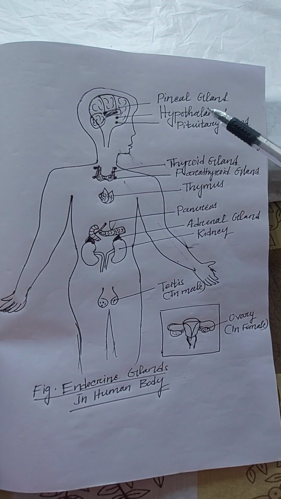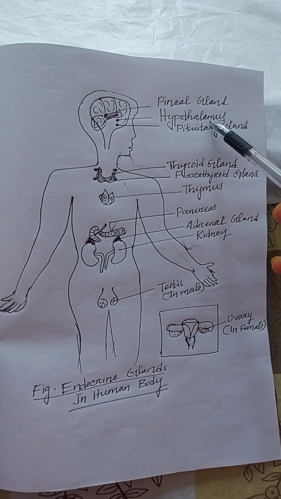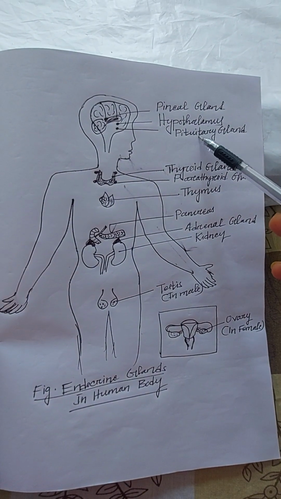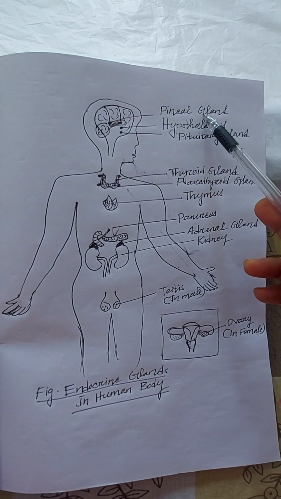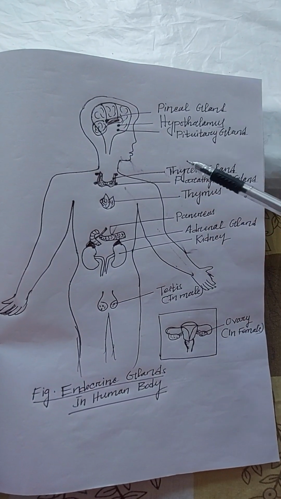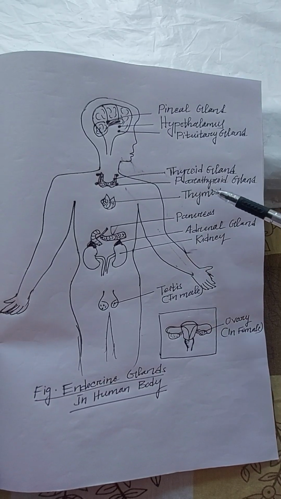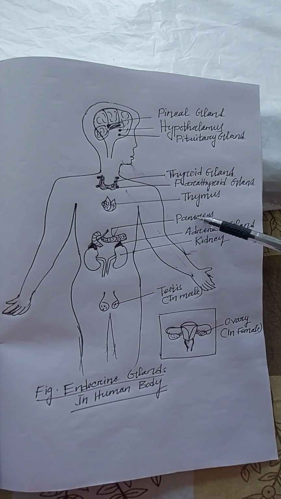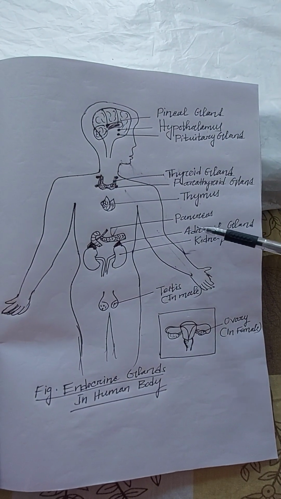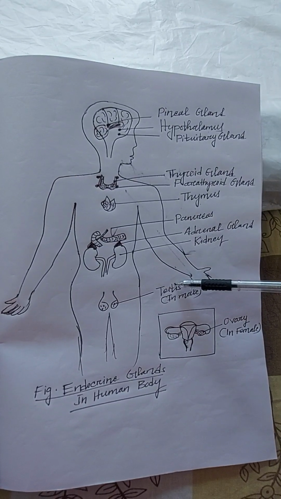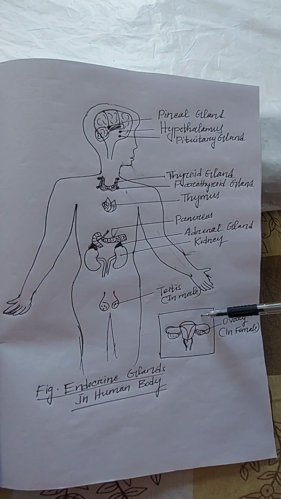First one is hypothalamus, second is pituitary gland, third is pineal gland, fourth is thyroid gland, fifth parathyroid gland, then thymus, pancreas, adrenal gland, then testis in male and ovary in female.